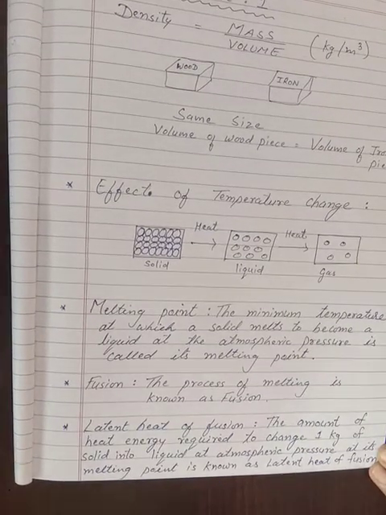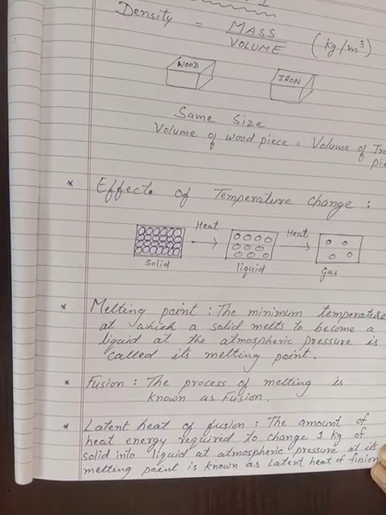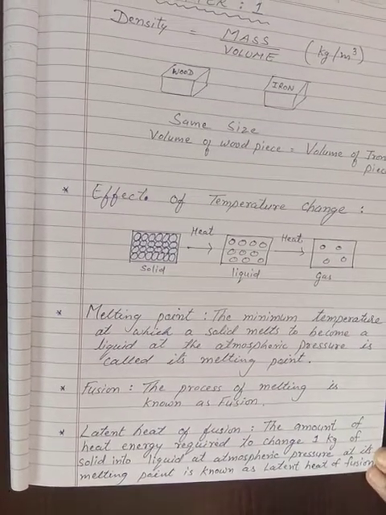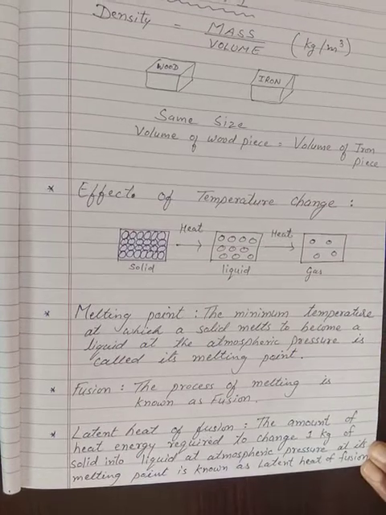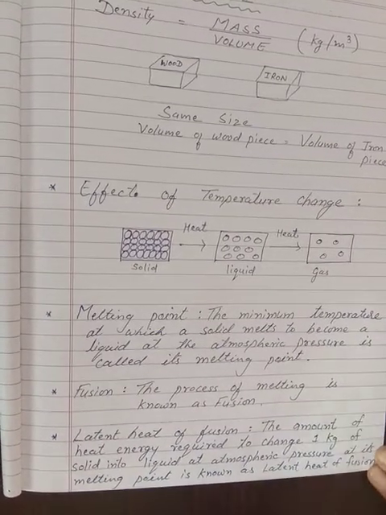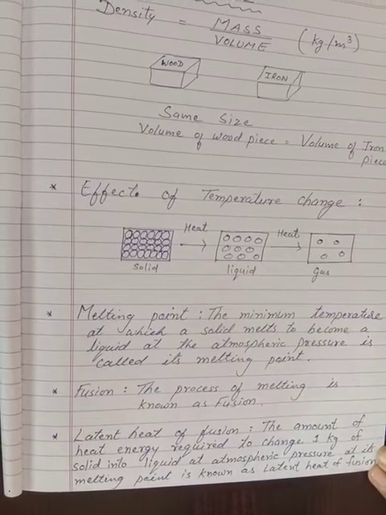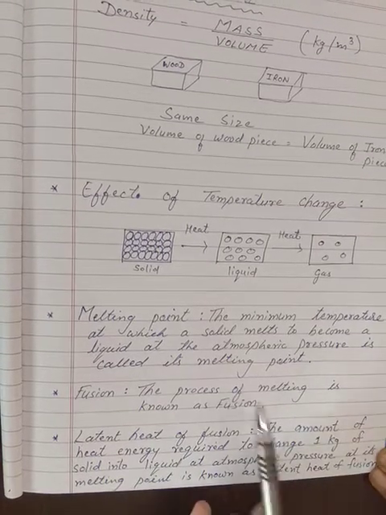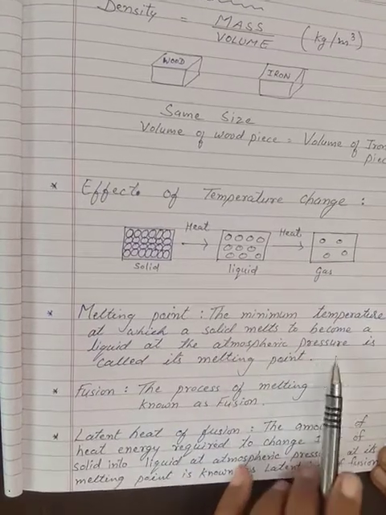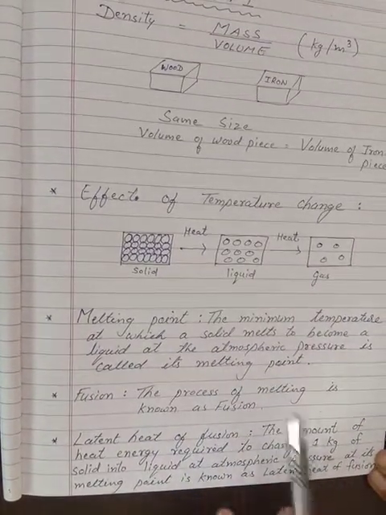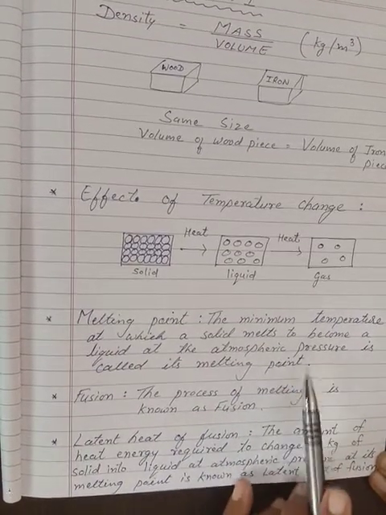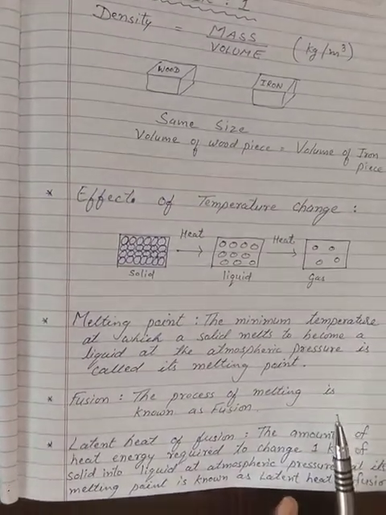That means, suppose I take 1 kg of ice and I want to convert that 1 kg of ice into water. I have to give heat. The heat which is required to convert 1 kg of ice into water is known as latent heat of fusion. Here there is one atmospheric pressure. That means we are not changing the pressure. Whatever the pressure in the room, it should be maintained. That means the atmospheric pressure remains constant.